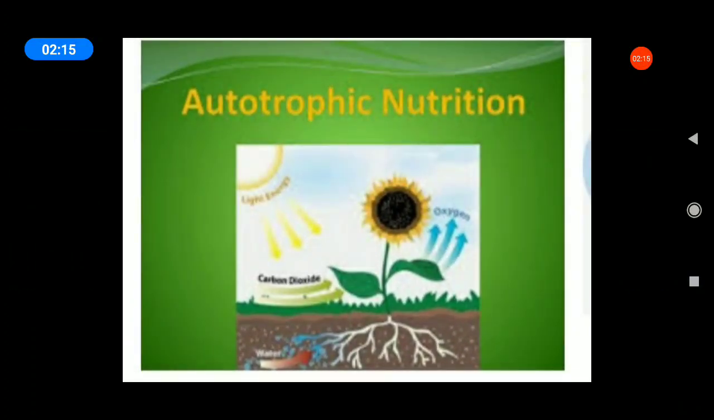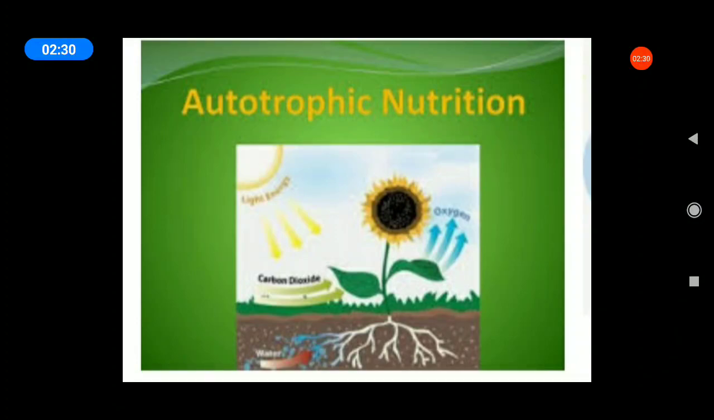Autotrophs means they prepare their own food. Heterotrophs means they depend upon another one. The modes of nutrition have two divisions: autotrophic nutrition and heterotrophic nutrition. What is meant by nutrition? The last one was nutrients. Now we will discuss nutrition.